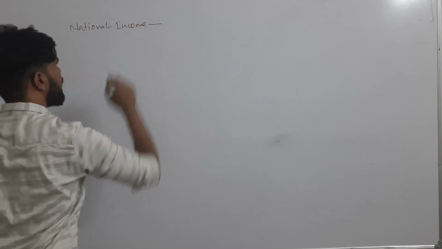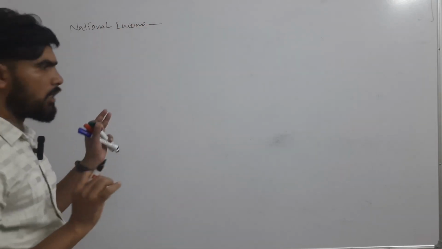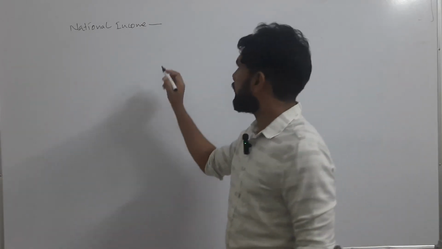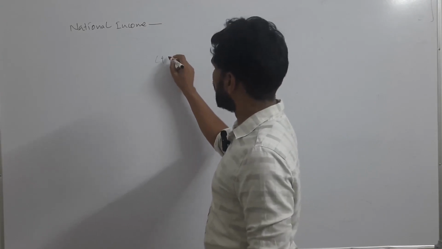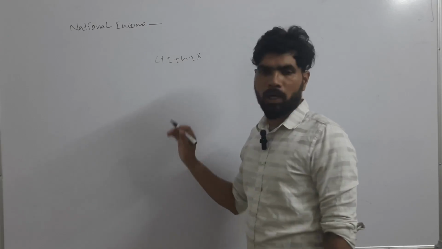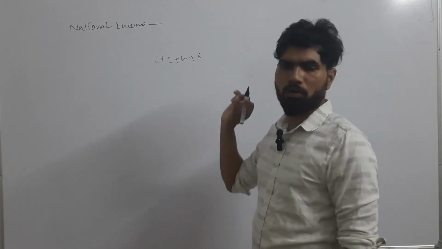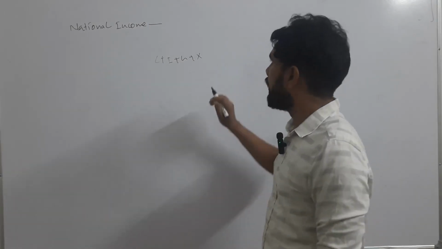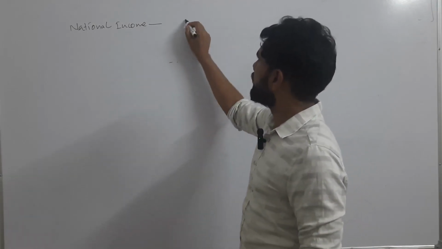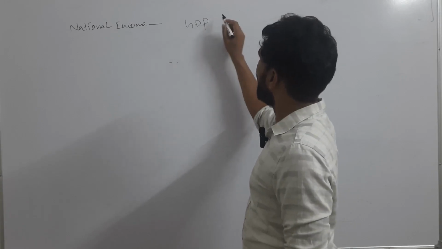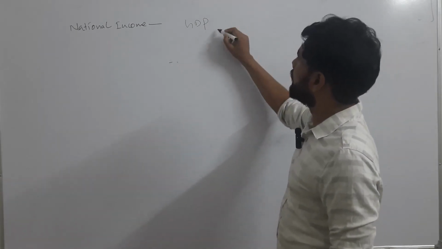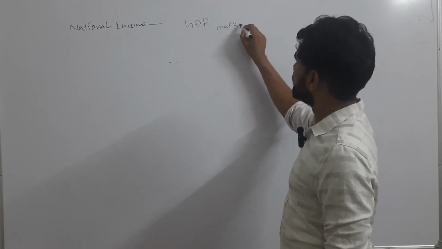Whatever we got by this calculation, the calculation I have shown, that is C plus I plus G plus X, whatever the value we have got, that is being called as national income or GDP, and it is called GDP at market prices.